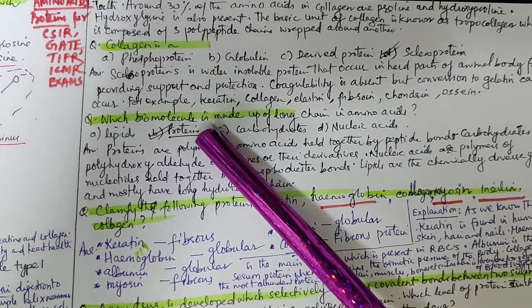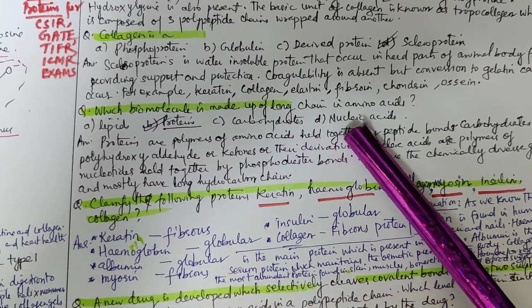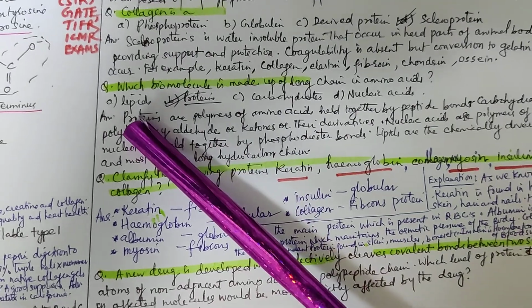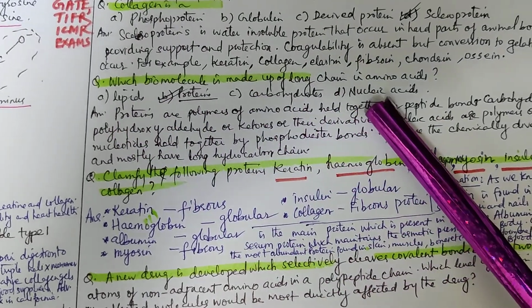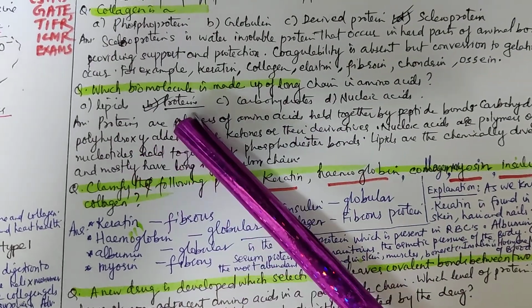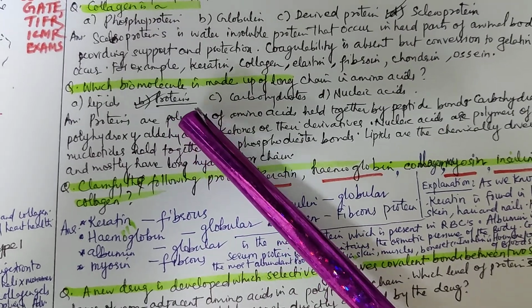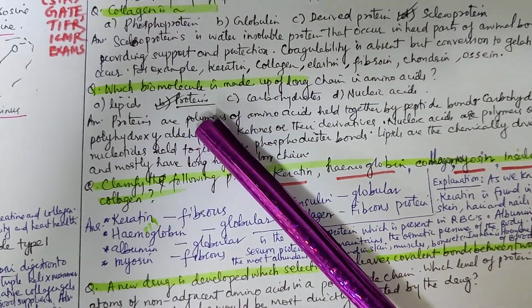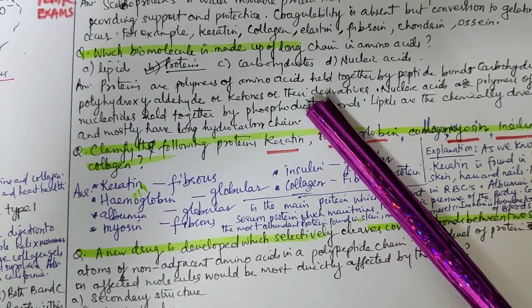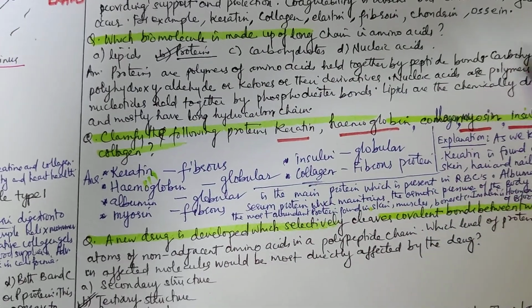Next question, which biomolecule is made up of long chains of amino acids? Options are given: lipids, proteins, carbohydrates, nucleic acid. The answer to this is proteins. Proteins are polymers of amino acids held together by peptide bonds.